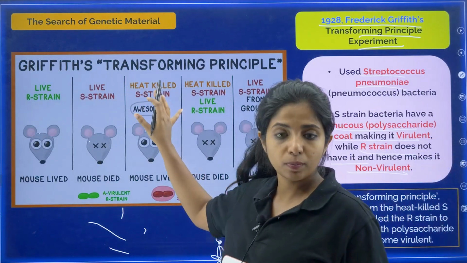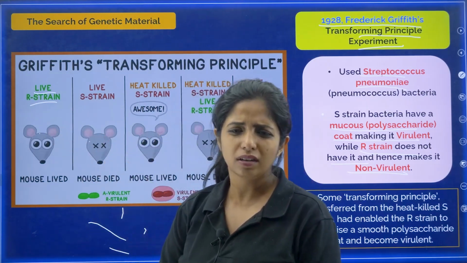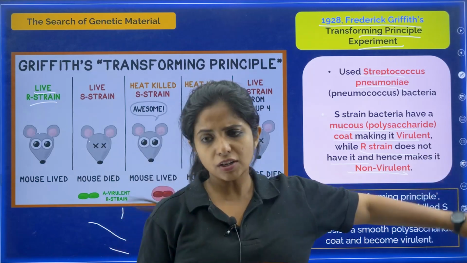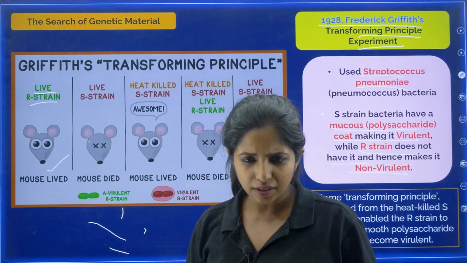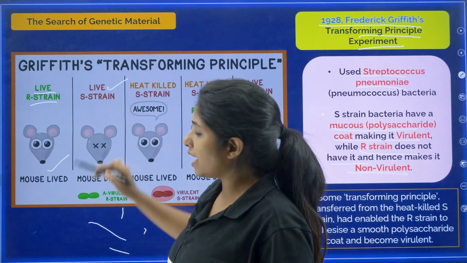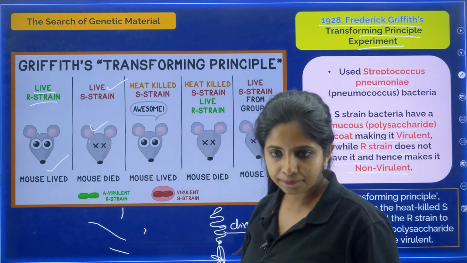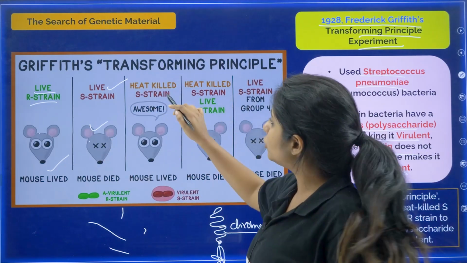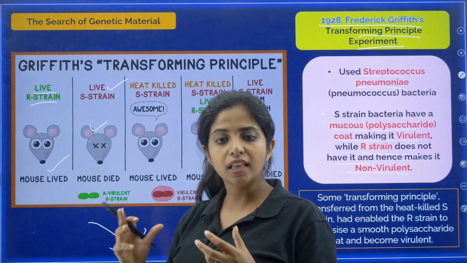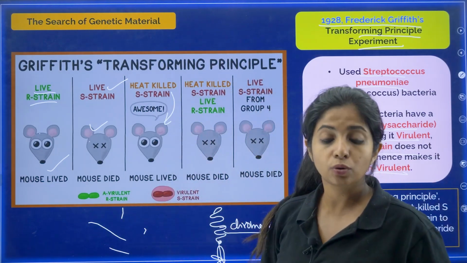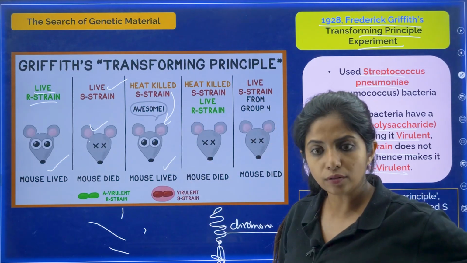Griffith's transforming principle says that he took a live R strain, a bacterial strain which was non-virulent, and put it into a mouse. He saw that the mouse lived, it didn't die. He took a live S strain and put it into a mouse, and the mouse died, because it was the virulent form. Then he took the heat killed S strain. He treated it with heat and killed the S strain, and then he put it into the mouse, and he found that the mouse lived.